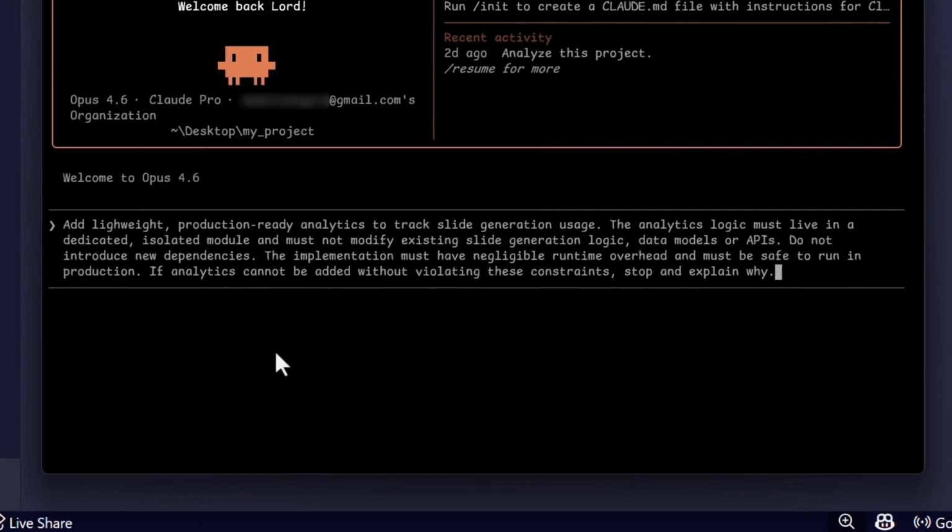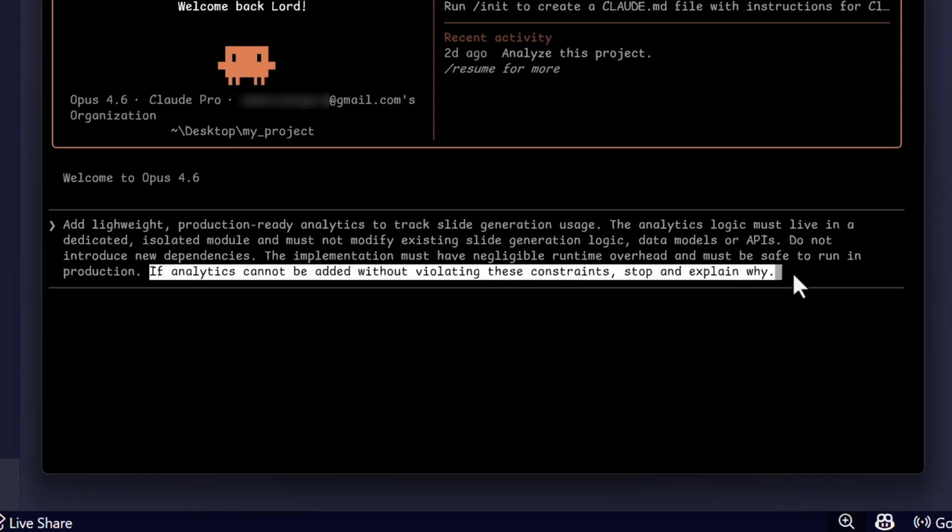Here is the updated prompt. It says, add lightweight production-ready analytics to track slide generation usage. The analytics logic must live in a dedicated, isolated module or service and must not modify existing slide generation logic, data models, or APIs. Do not introduce new dependencies or architectural changes. The implementation must have negligible runtime overhead and must be safe to run in production. If analytics cannot be added without violating these constraints, stop and explain why.